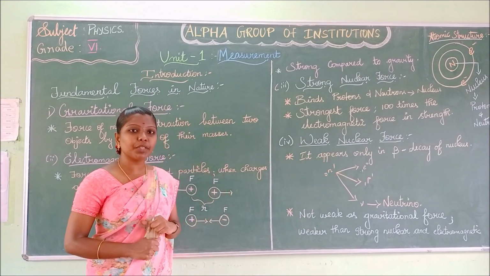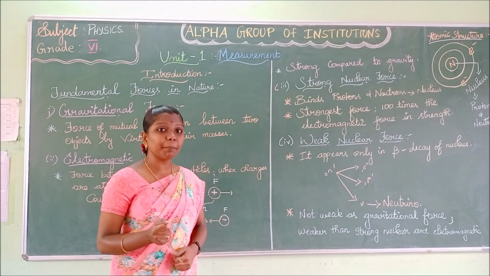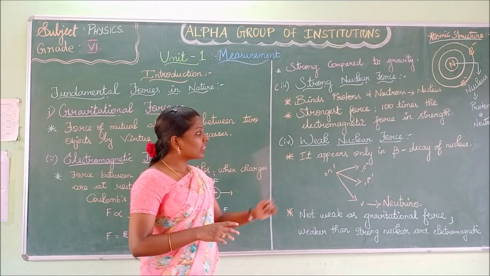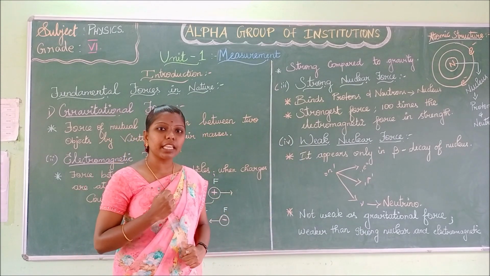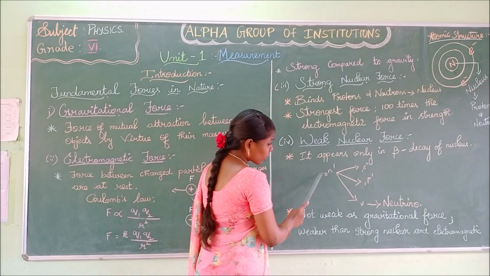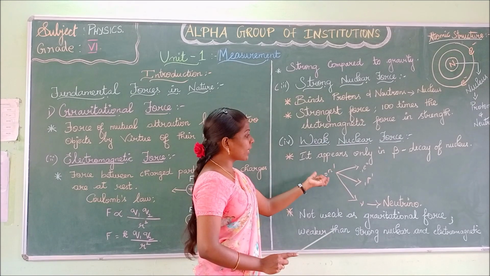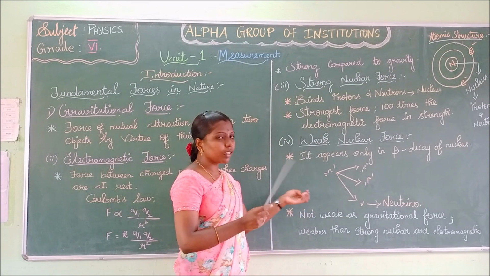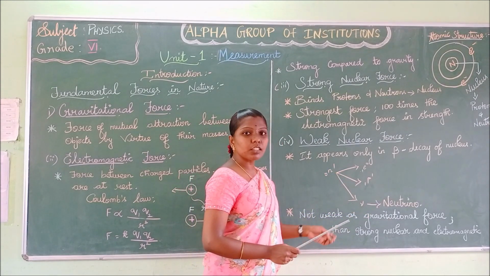Next is your weak nuclear force. From the word itself we can know it is a weak force, right? This weak nuclear force occurs in the beta decay of the nucleus. Now this is your nucleus. Beta decay is nothing but, when the nucleus decays, it emits an electron and a neutrino, an uncharged particle.